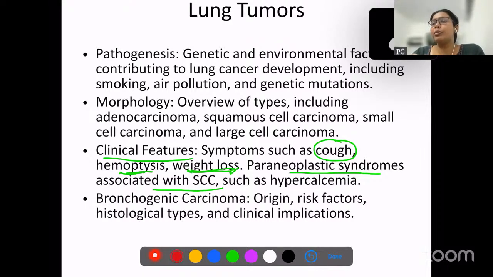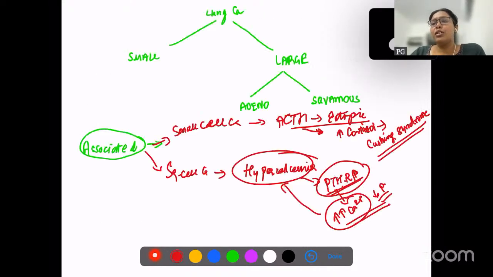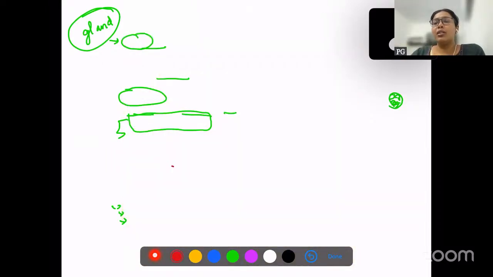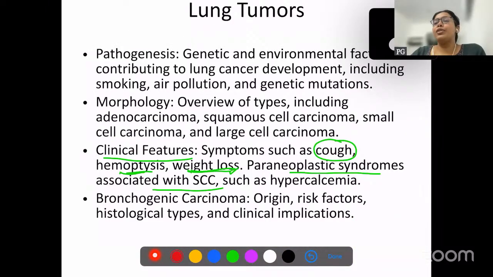The most common mutation in adenocarcinoma is EGFR mutation, and then morphology, small cell, large cell, adeno as well as squamous, and then different types, and clinical features along with paraneoplastic syndromes. So that is your review of lung tumors.